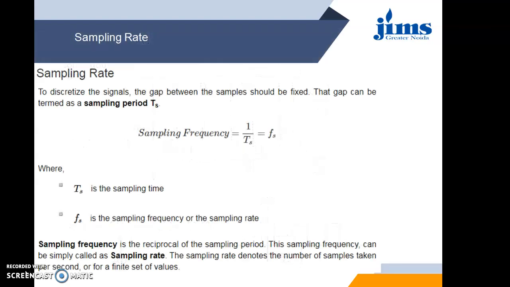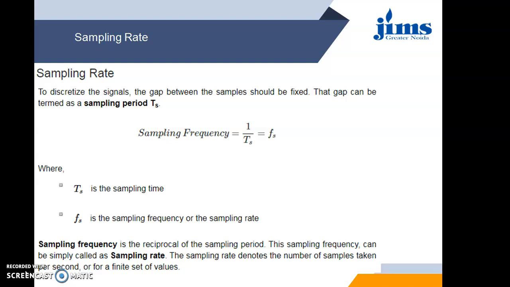Now the next thing of prime concern is the sampling rate or sampling frequency. It has to be considered very carefully that the sampling rate should be neither too high nor too low. It should not be oversampling or undersampling. There should not be any overlapping, and there should not be any wastage of the band, so it has to be chosen in an appropriate manner.